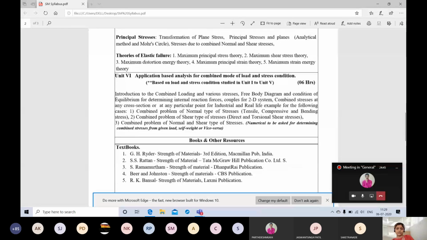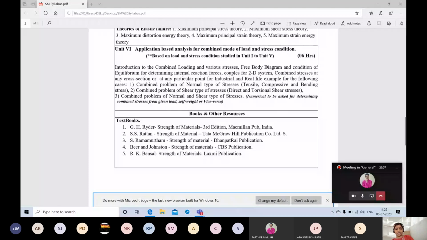And the last unit is this time totally new. This is application based analysis for combined mode of load and stress condition. Actually it is unit 1 and unit 5. Unit 1 is normal stresses and here it is principal stresses. So this one is totally new and added this time, and definitely numericals are also there, and we will see how we will deal with this, because I have to teach you a few software tools also on this.